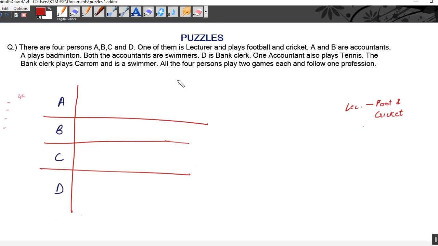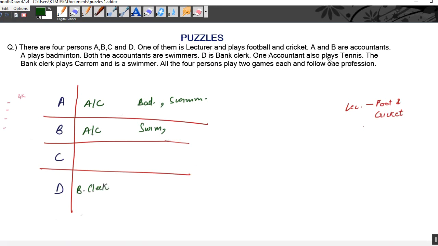Now, A and B are accountants. That means A is accountant, and B is accountant. Then it says A plays badminton. It is such short given information, we can write like this only: A is playing badminton. Both the accountants are swimmers. A and B are accountants, that means both are swimmers. That means A is a swimmer and B is a swimmer. D is bank clerk.